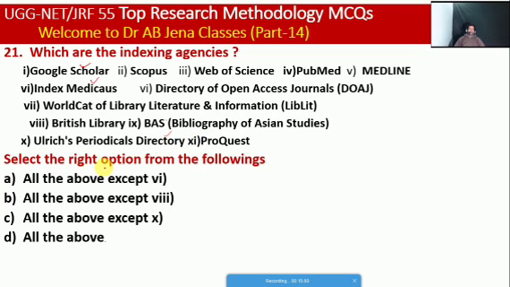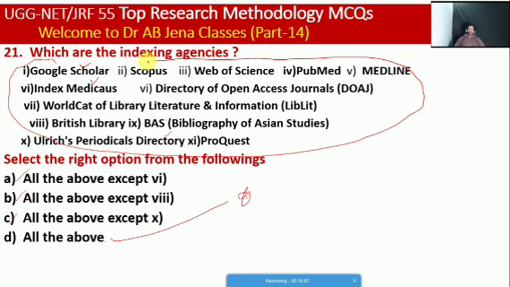So friends, select the right option from the following: A, all the above except 6. B, all the above except 8. C, all the above except 10. D, all the above. So friends, D is the right option. These are all the indexing journals.